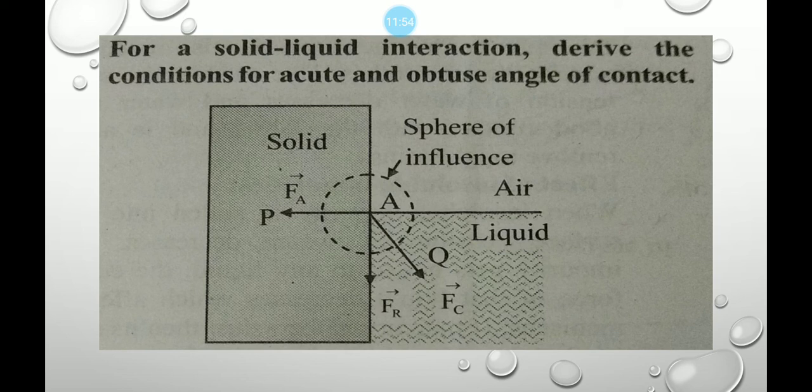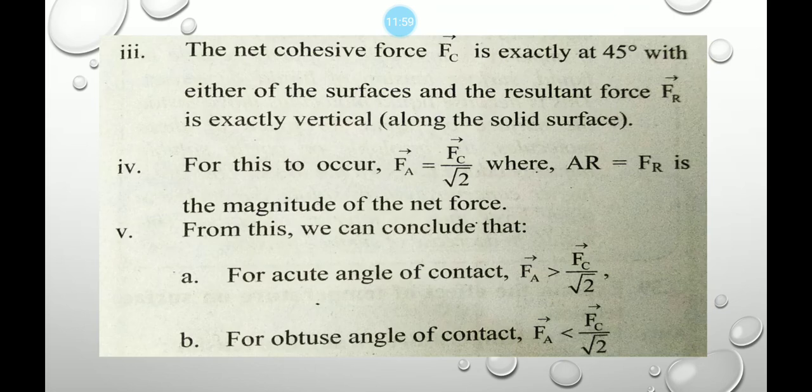Then the net cohesive force Fc is exactly at 45 degrees with either of the surfaces, and the resultant force Fr is exactly vertical. For this to occur, Fa is equal to Fc by under root 2, where Fr is the magnitude of the net force.